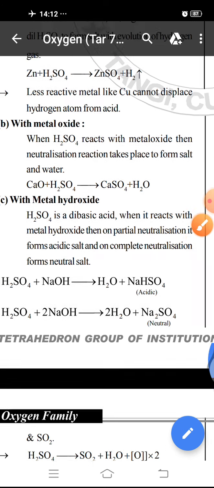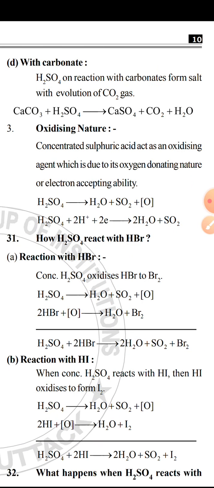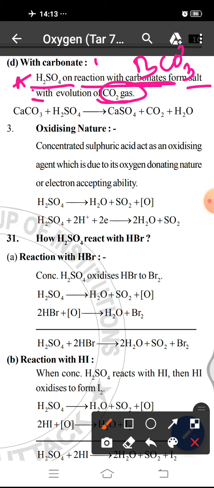Next comes another property, that is reaction with carbonate. Carbonates are also basic in nature, so when H2SO4 reacts with carbonate, this is acidic and this is basic. It forms salt and water with evolution of carbon dioxide. Due to the presence of carbonate radical, carbonate salts always give carbon dioxide gas.